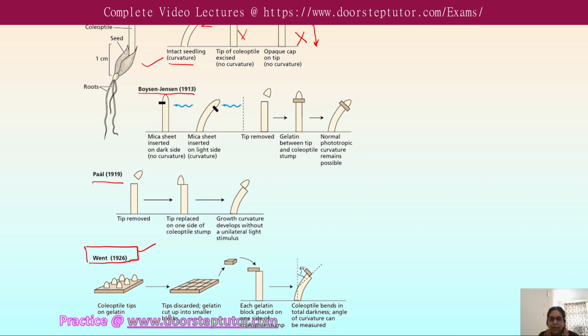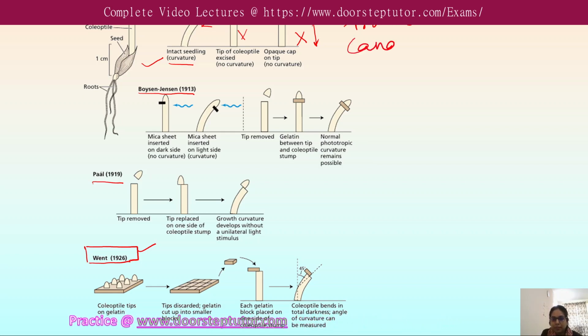Charles Darwin and his son Francis conducted this experiment and studied plant growth phenomena, including tropism. They observed the bending of the plant toward the light using canary grass.